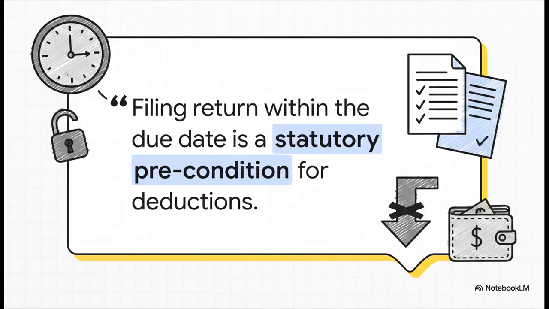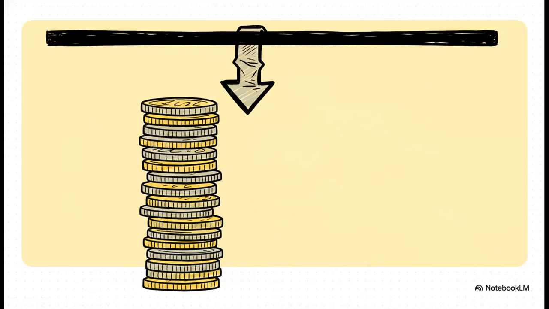But here is the absolute kicker, Section 122, subsection 5. Circling back to our earlier question, if you file late, you forfeit your Part C deductions completely. This continues the strict legislative policy we saw previously in Section 80AC. Timely compliance isn't just a best practice anymore. It is a rigid, mandatory legal precondition to claim those deductions. No exceptions.